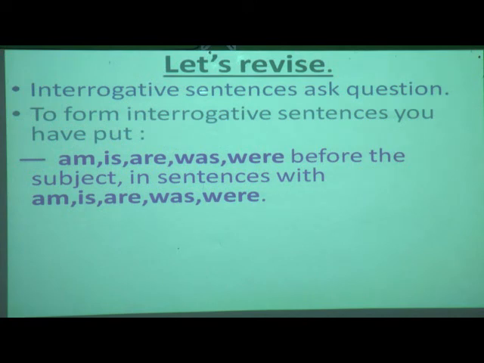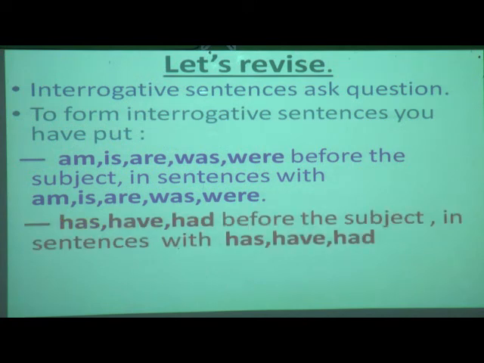Understood? Okay. So now next is what? Has, have, had before the subject in sentences with has, have, had. Now what does this say? That in a sentence where you get this type of verb such as has, have, had, you have to put it before the subject. Understood?